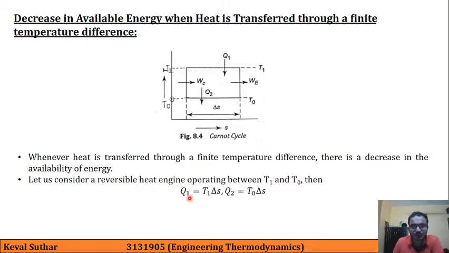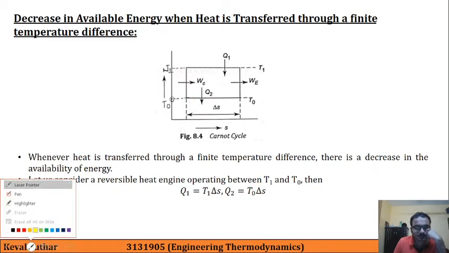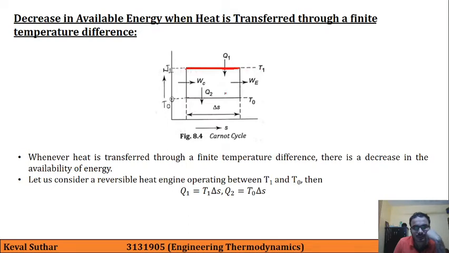So Q1 can be written as T1 delta S and Q2 as T0 delta S. First Q1, that is area under this red line. As the temperature is T1 and this portion is delta S.